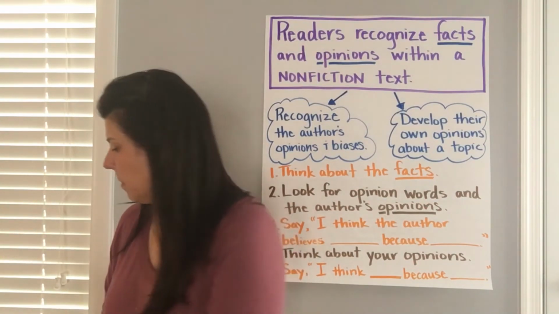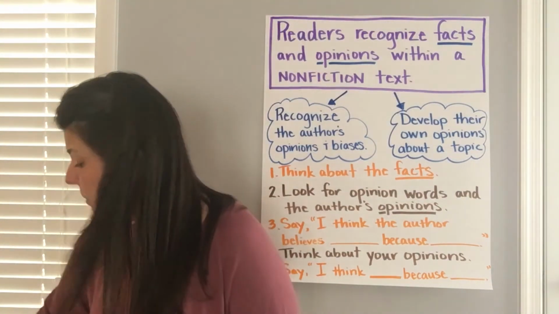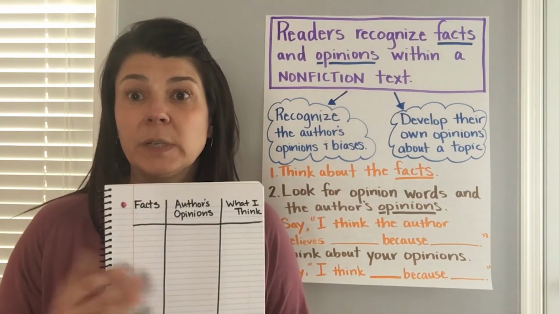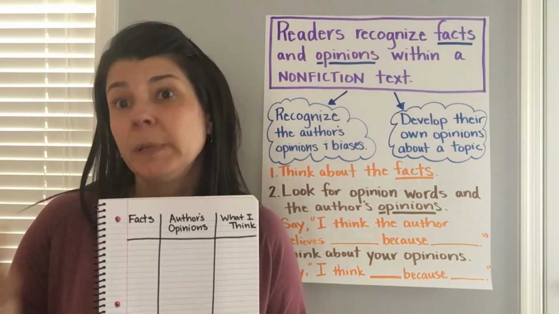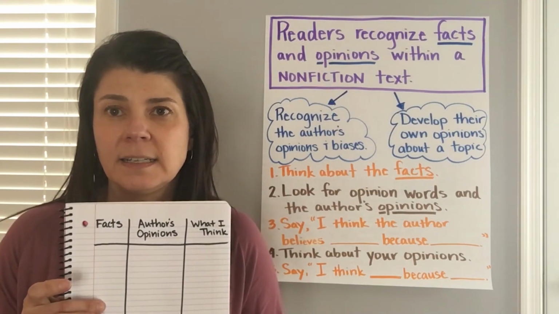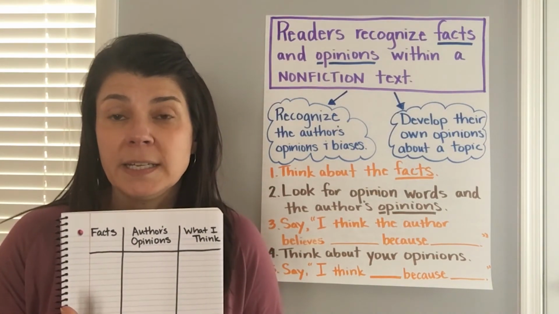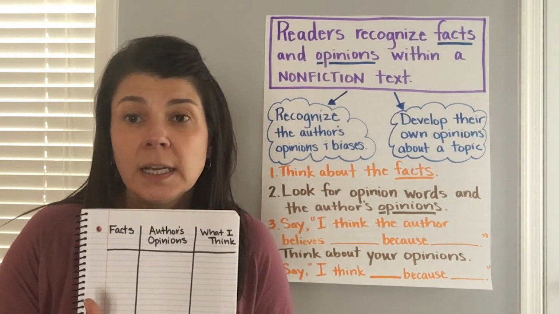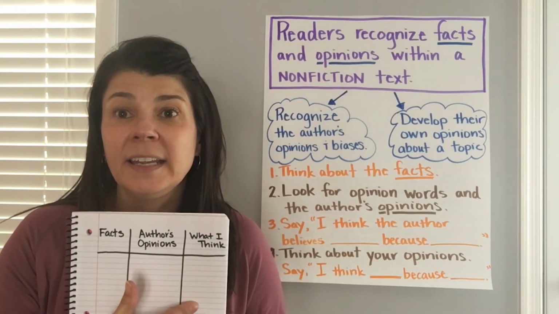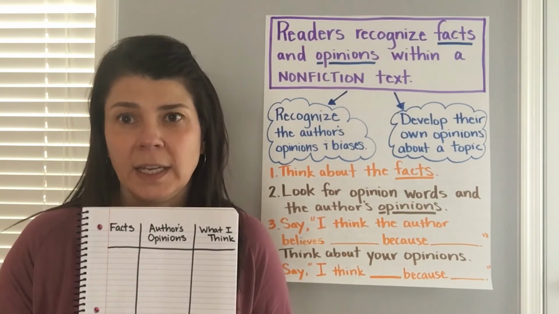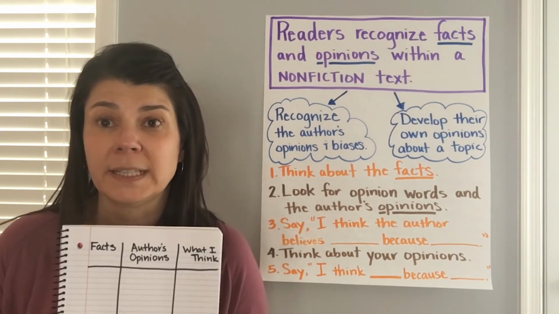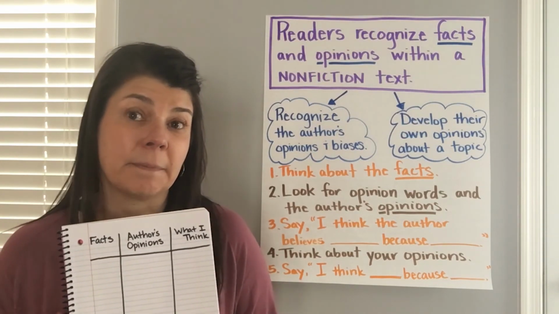Now, one of the things that you can do is to use your reader's notebook, and you can document some of this. So you could be reading a nonfiction text and write down the facts. Then you can find the author's opinions. They may be really subtle or they may be really strong, and you can write those down. And then you can write down what you think about this topic. And then you can always share it with somebody and see if your opinions are the same.